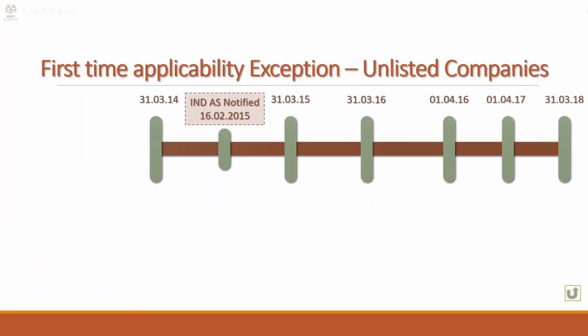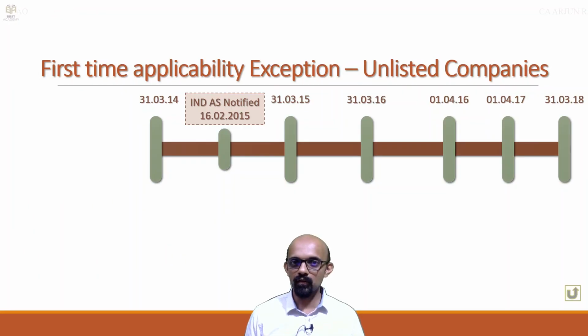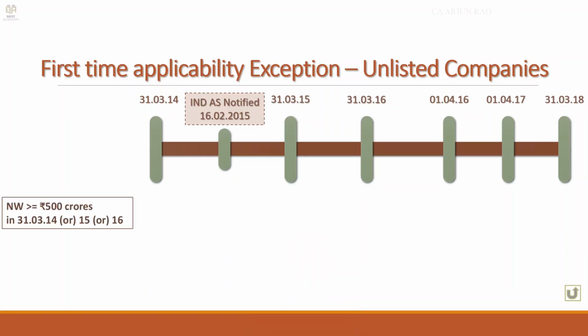Now, let us look at unlisted companies. Here there is an extra layer. There is another threshold of 250 crores. For unlisted companies, if their net worth was greater than 500 crores, the situation is same as listed companies. So, greater than 500 crores in any of the three years, 31/3/14 or 15 or 16.